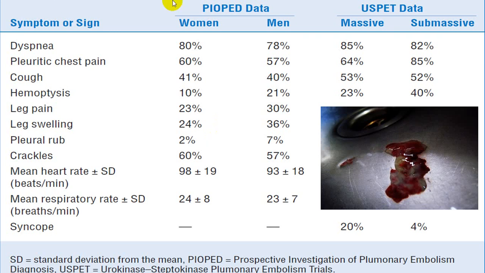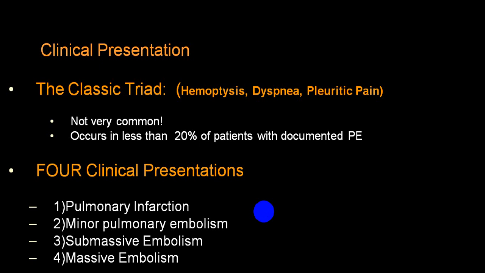So this is a list which is showing you that dyspnea and pleuritic pain are the maximum. You can see here that is maximum. Cough and hemoptysis are less, and respiratory signs you can come across, particularly tachycardia and a loud P2, will be another common sign which you can find out by doing an auscultation.